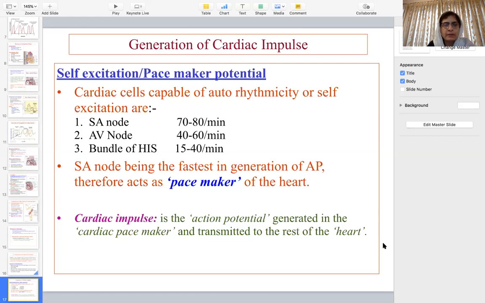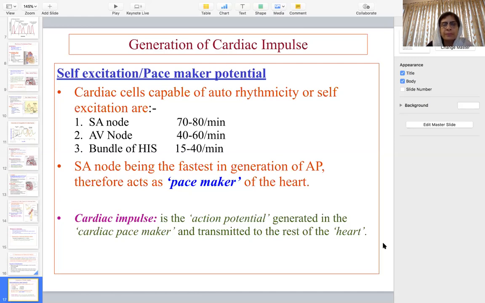But in some abnormal conditions, sometimes there is an AV block. There is a block of conduction at the level of the AV node that prevents the transmission of impulse from the atria into the ventricles. In that case, the SA node will keep on generating an impulse, but that impulse will not reach the ventricles, and after some time the bundle of His will generate its own impulse, at a rate of 15 to 40 beats per minute. But there is a delay of 15 to 20 seconds.